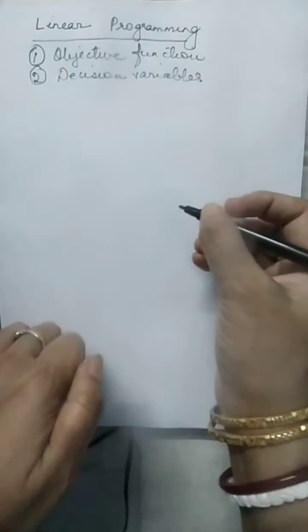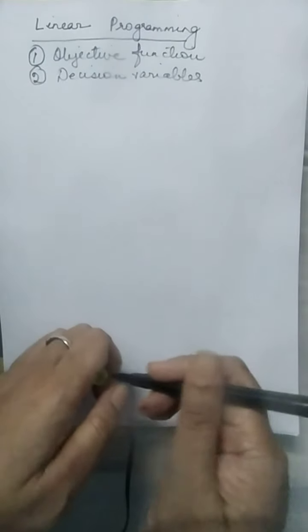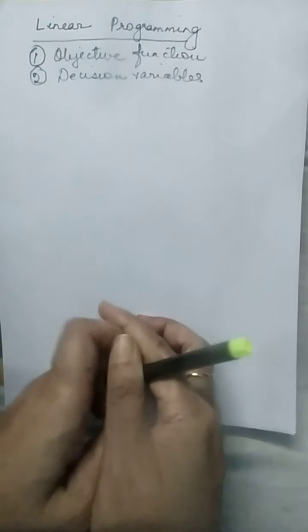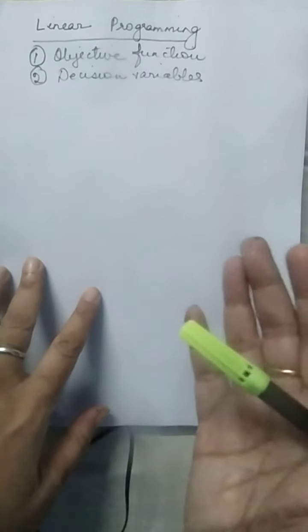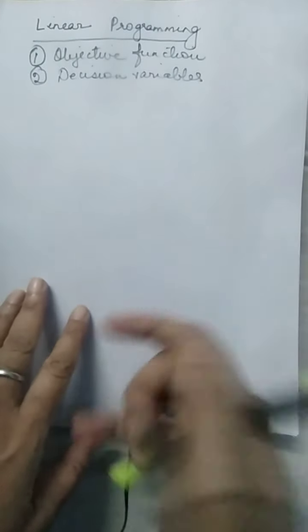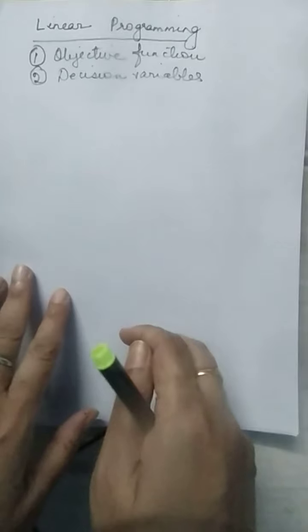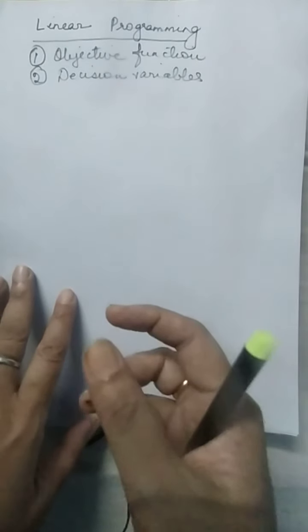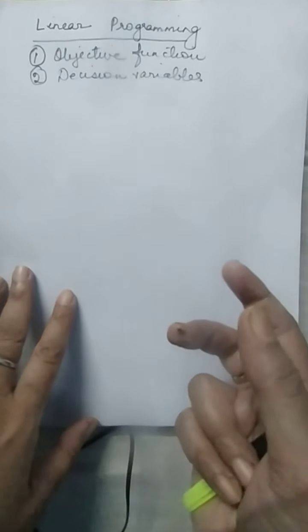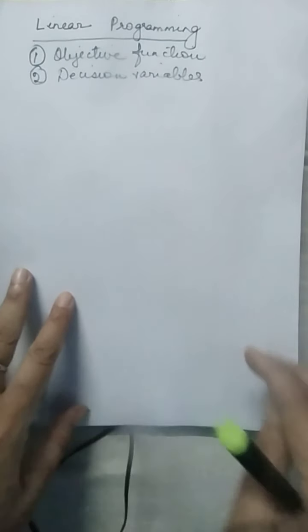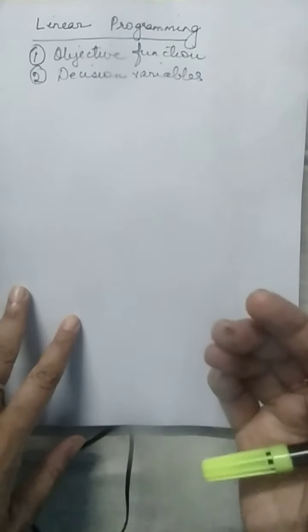Okay? So for example, if I am trying to maximize profit, suppose I am manufacturing 3 products, A, B and C. So what I am trying to do is find out what quantity of A, what quantity of B and what quantity of C should be manufactured so that my profit is maximized.